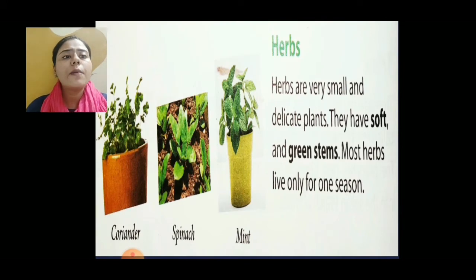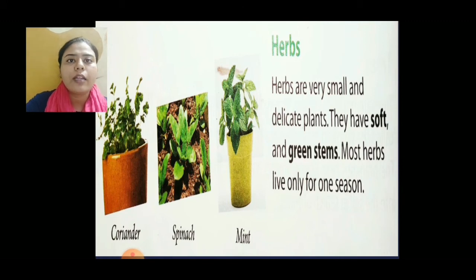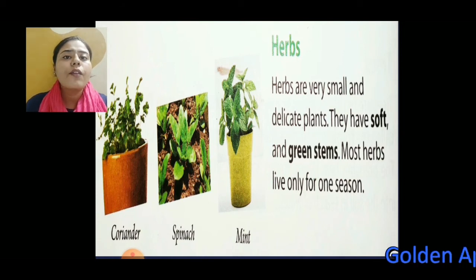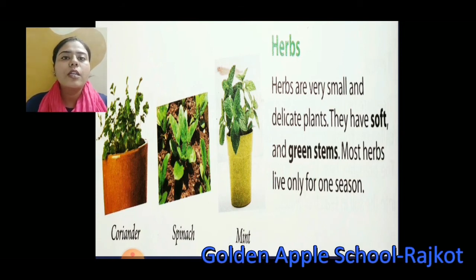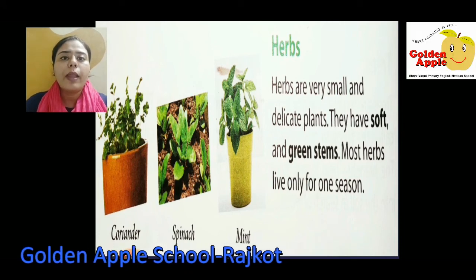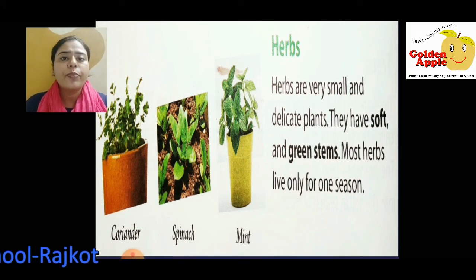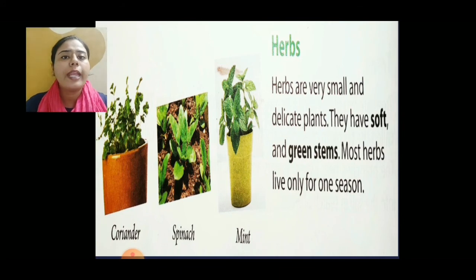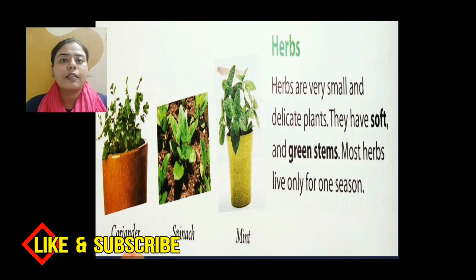Now next, herbs. Herbs are very small and delicate plants. We can very easily tear herbs. They have soft and green stems. Most herbs live only for one season. Coriander, spinach, mint, they are herbs, and herbs we are using in our daily life. Herbs are very useful for our body. So herbs are very delicate plants and we can tear them easily. They have a very soft and green stem, and herbs live only for one season.